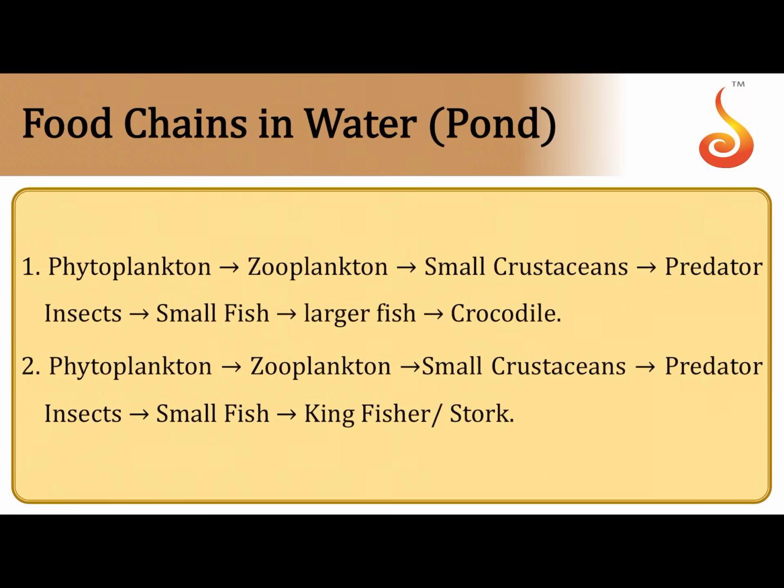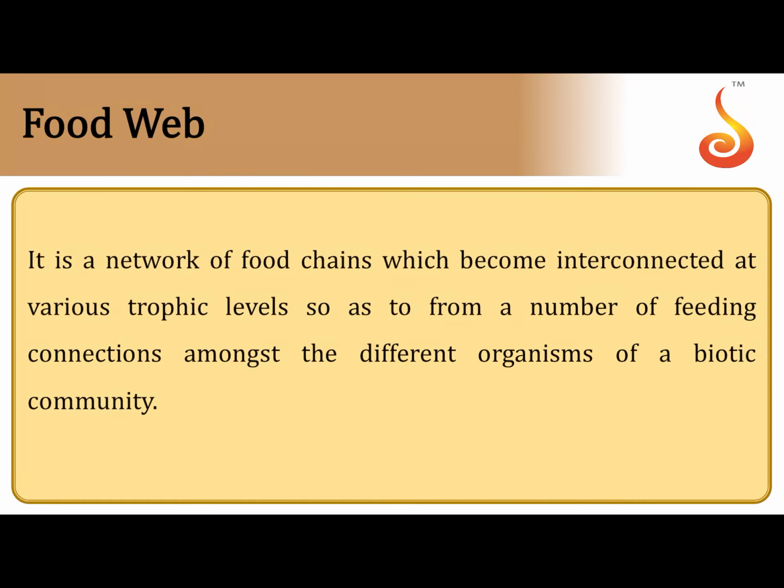If you think of water, like I told you, on land it is grass, which is the green plant having chloroplast that can fix solar energy. In water you have the microscopic plants which are referred to as phytoplankton. So these two sequences are simple examples of a common food chain that is seen in water. This is also a grazing food chain. Remember, as long as it starts with a primary producer like a green plant, phytoplankton or grass, it is referred to as a grazing food chain. See how here it ends with a crocodile, and here it ends with a bird like a kingfisher or a stork.